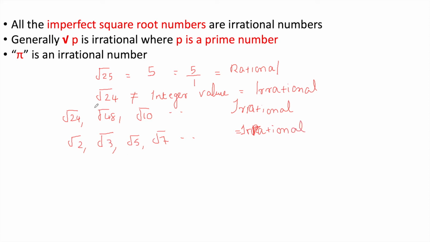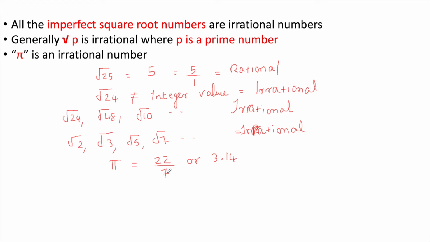Then the last point: pi is an irrational number. How will pi be an irrational number? Let us check that. Pi normally we express as 22 by 7 or 3.14. Here 22 by 7 is a fractional form, right? p and q are integers, 22 and 7 are integers here. Then how will pi be an irrational number?